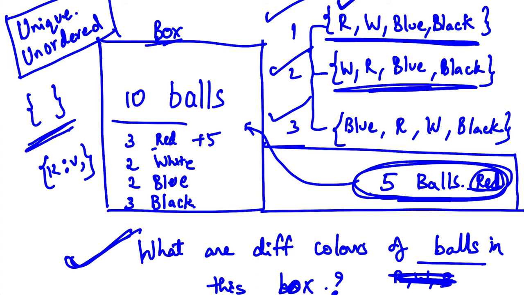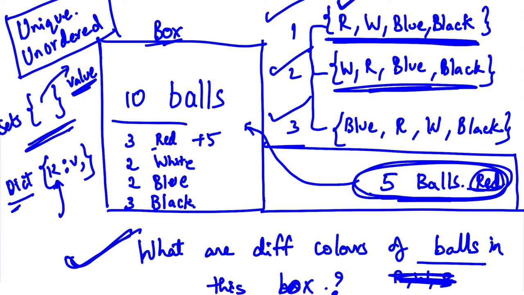You must remember that there is a little bit of confusion between dictionaries and sets, because both have uniqueness. But the point is, in sets all the values must be unique. In a dictionary the keys must be unique, but the values need not be unique; the values can be duplicates.